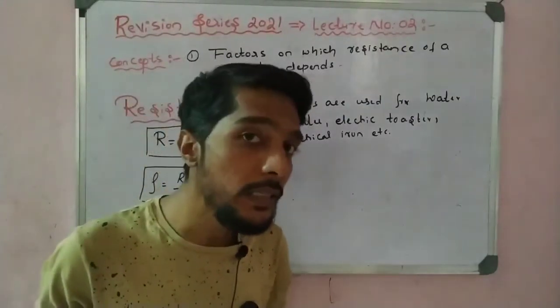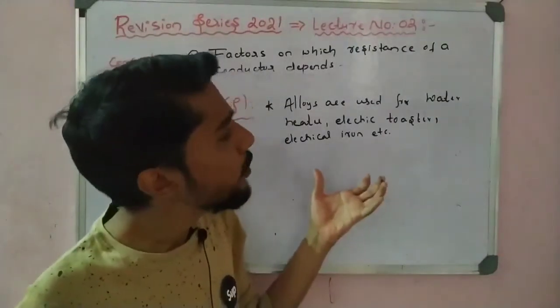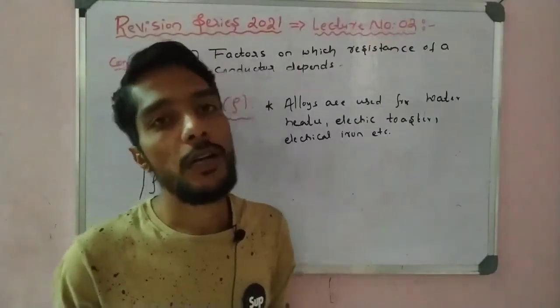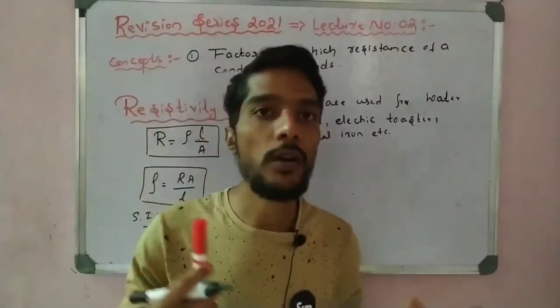So what is the reason behind this? Why do we use alloys? Why do we not use pure metals for these?